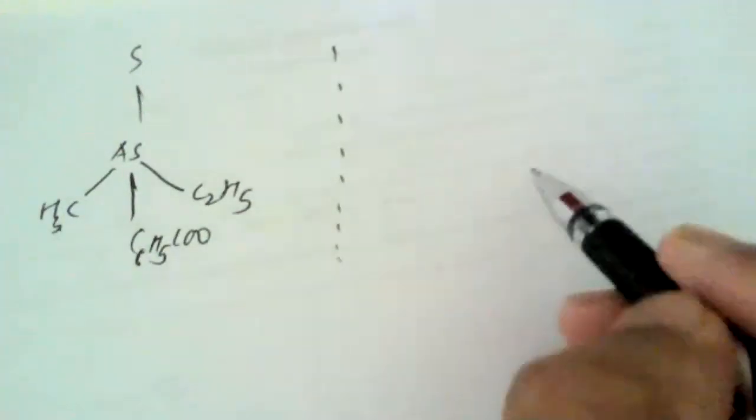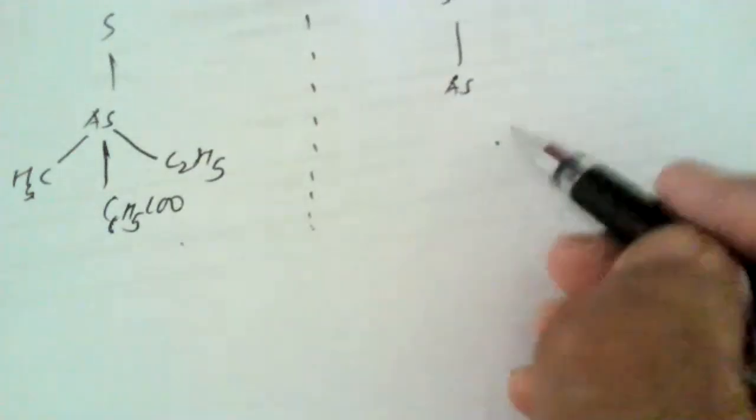I have mentioned just now that the compound shows exactly the same mirror image. For example, if I write this same compound, arsenic at the center, at the top sulfur is there, this is C6H5COO, this is a methyl group, and this is C2H5. Now suppose we place a mirror in front of this compound, then this methyl group will come here.